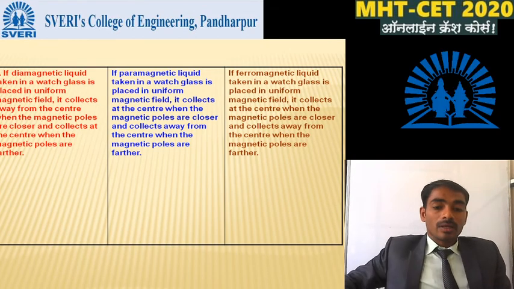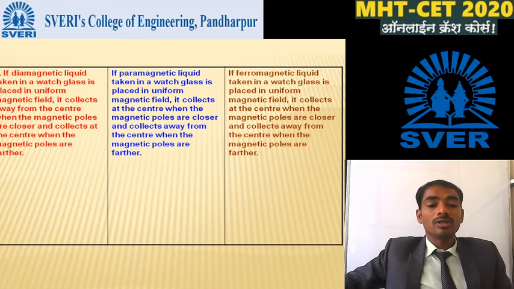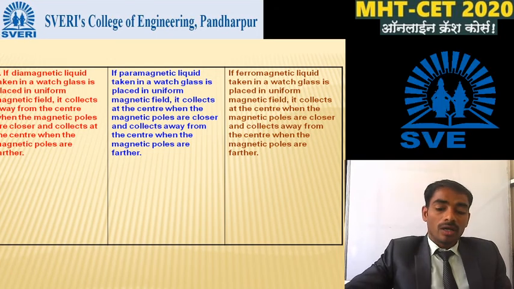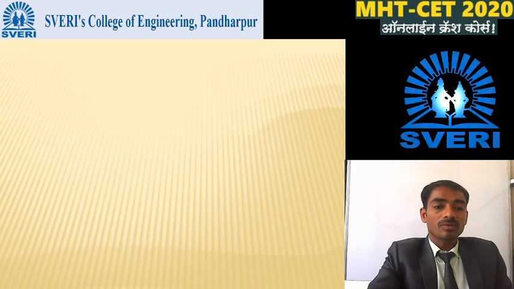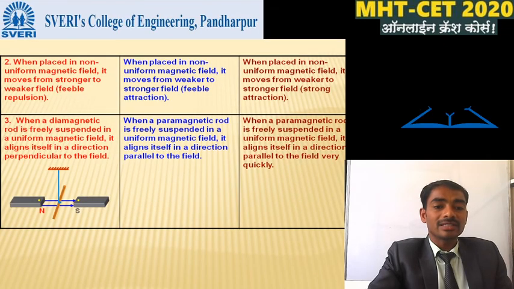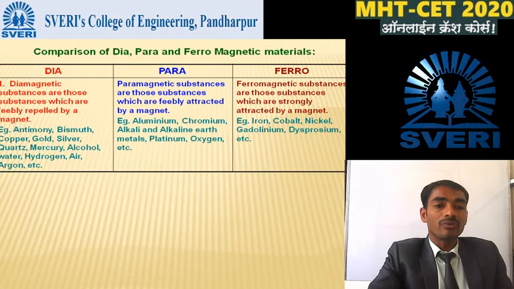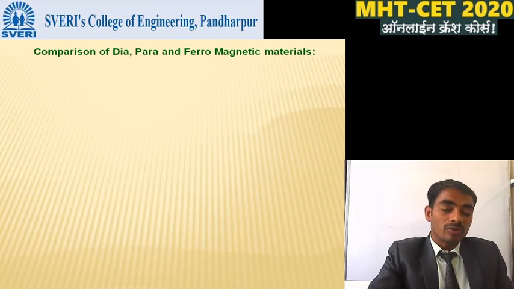So this is all about the magnetic field or magnetism. So in this presentation all the one line sentences or statements are very important for your CET.